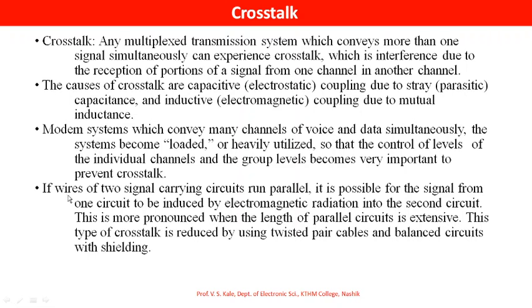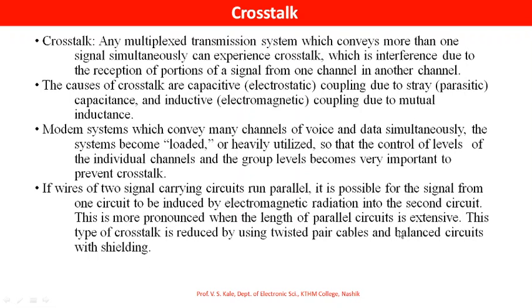If wires of two signal carrying circuits run parallel, it is possible for the signal from one circuit to be induced by electromagnetic radiation into the second circuit. This is more pronounced when the length of parallel circuits is extensive. This type of crosstalk is reduced by using twisted pair cables and balanced circuits with shielding.